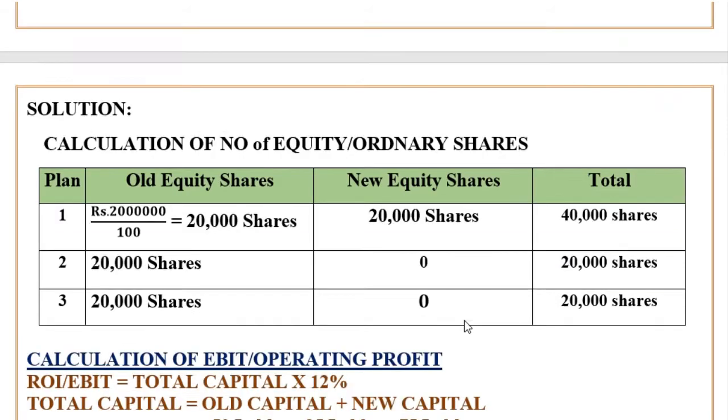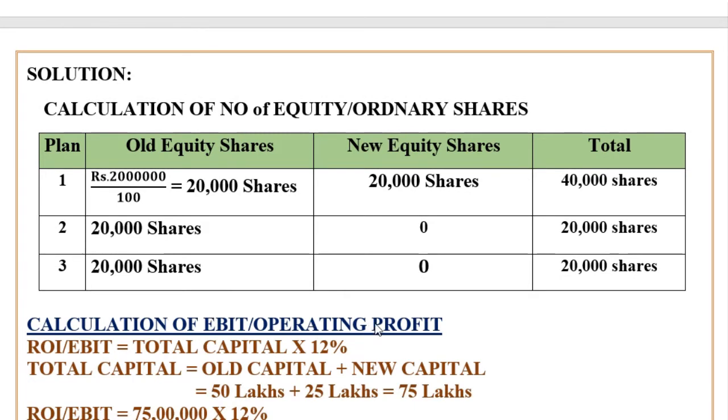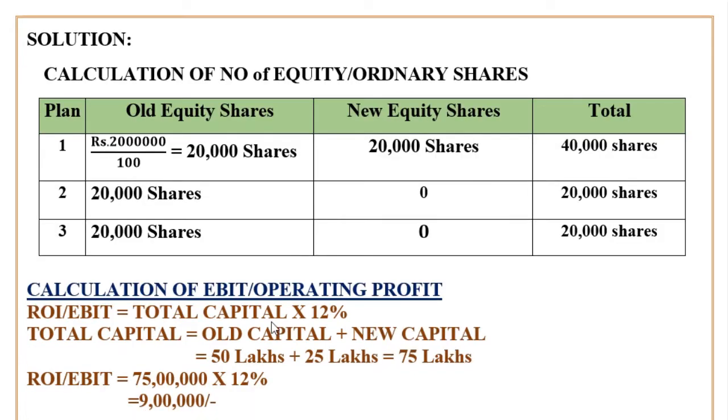And next, let us calculate return on investment, or EBIT, operating profit. So total capital into 12%. The total capital will be 75 lakhs, and therefore 75 lakhs into 12% will get 9 lakh rupees. The return on investment, or return on its capital, will be 9 lakh rupees. Now let us have the calculations part.